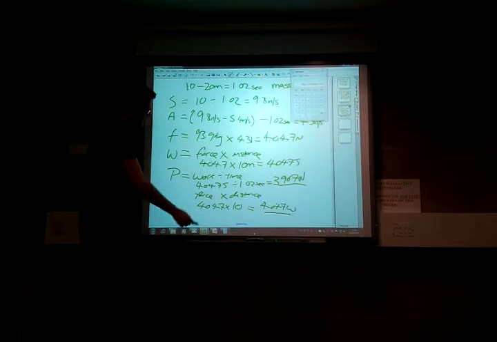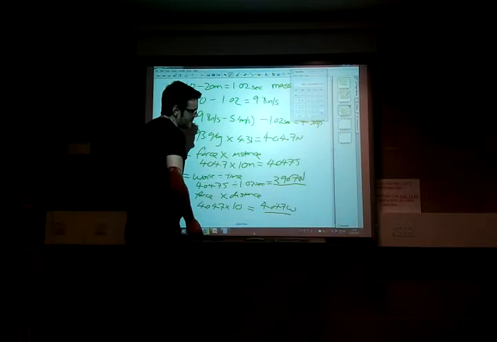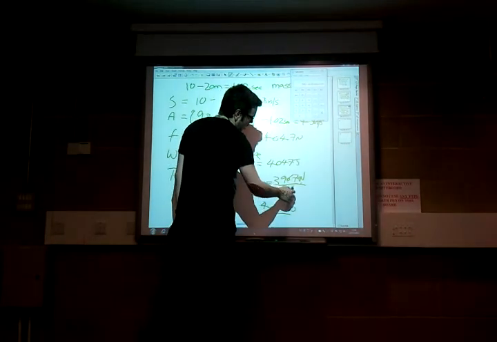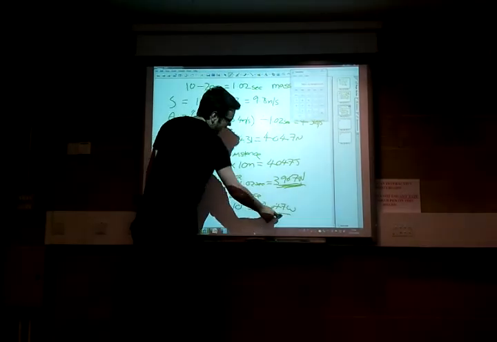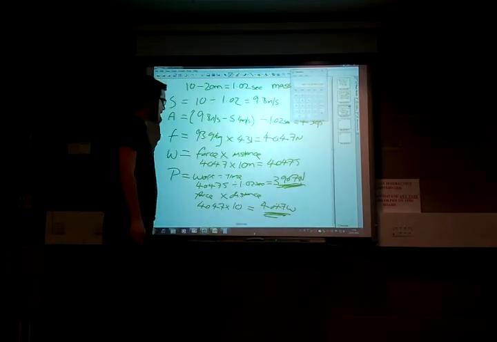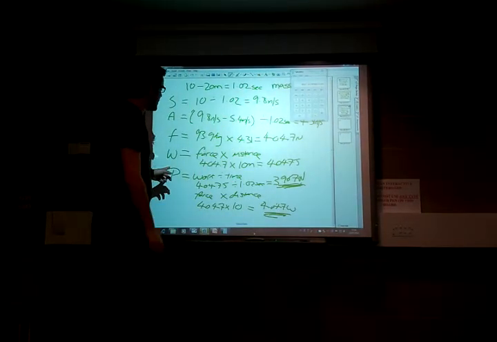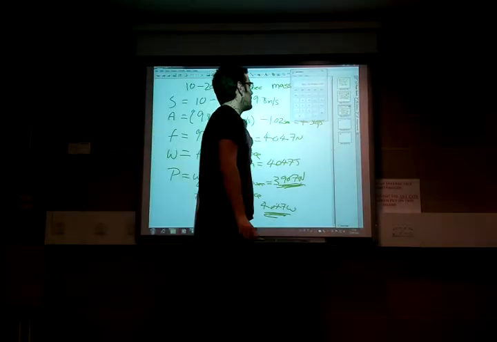So as you can see, the two different ways of working out power do give you slightly different answers. This first way, the work divided by time, is the general way of working out power. The second way, force times distance, is not quite as accurate. It's recognised as not quite as accurate for power.